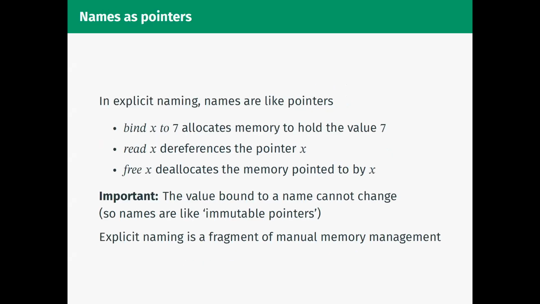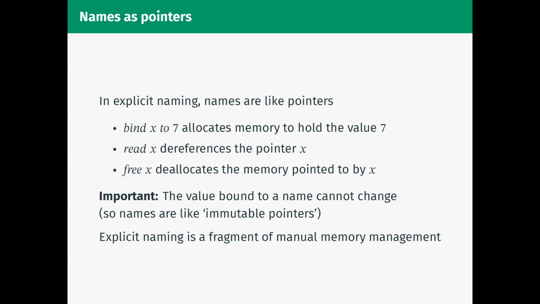Here's an analogy to motivate how we might think about explicit naming. A good analogy is to think of names in explicit naming as like pointers, pointing to some value in memory. For example, bind x to 7, we can think of that as a memory allocation expression that's going to create a new place in memory and put the number 7 in it, and the name x is now going to be a pointer to that place in memory. Similarly, read x dereferences this pointer, so it gets to the value that's behind that name, and free x deallocates the memory pointed to by x.